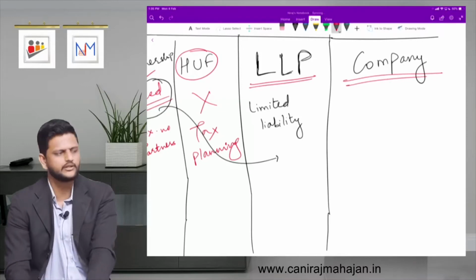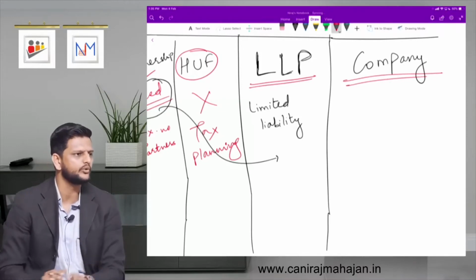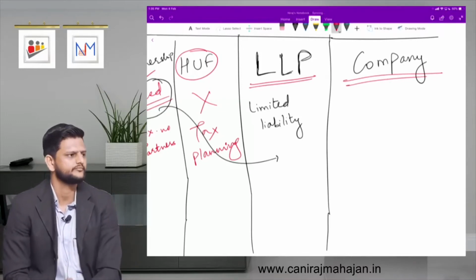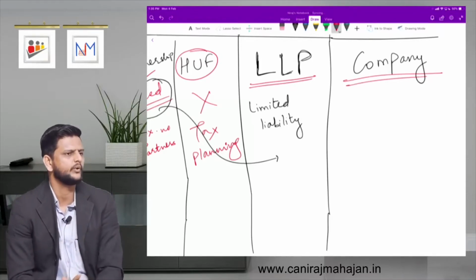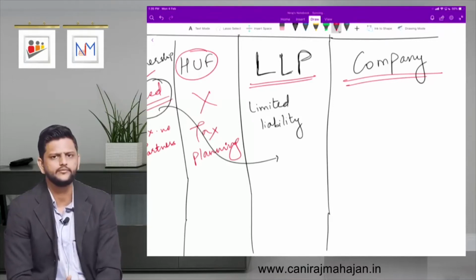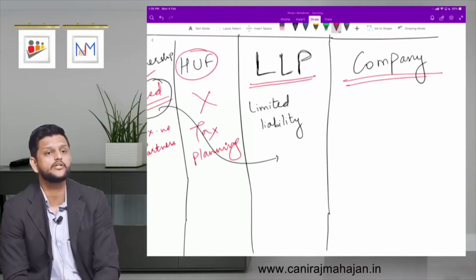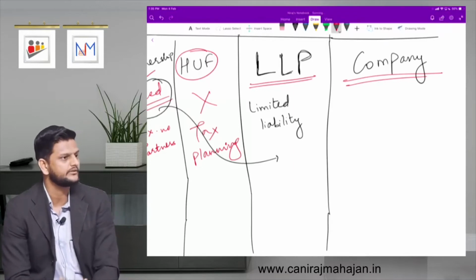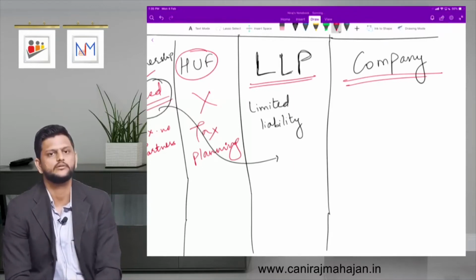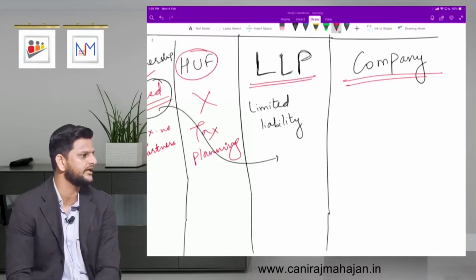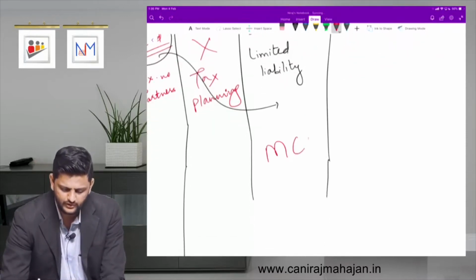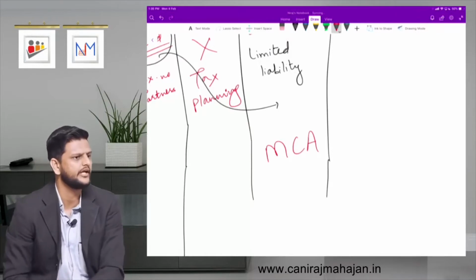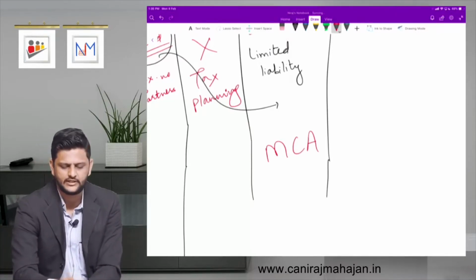So tell me, pay attention now. LLP is managed by who? Who is the authority? LLP Act. Good. That is the Act. What else? Deed. Government. Which government authority regulates LLP? MCA regulates LLP. Okay. Ministry of Corporate Affairs. LLP is regulated by MCA.